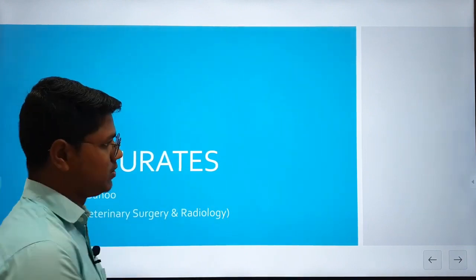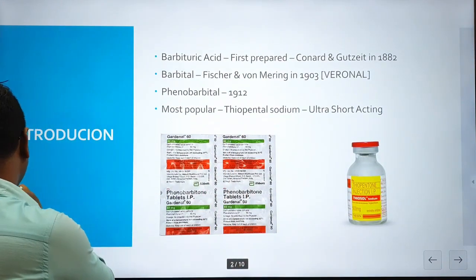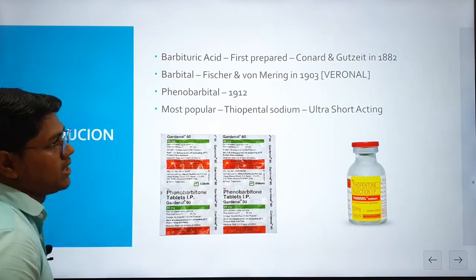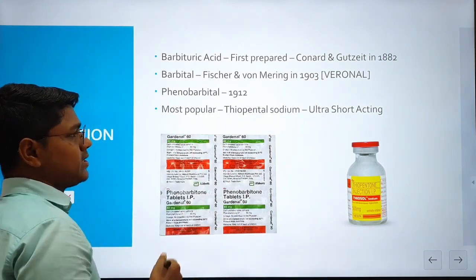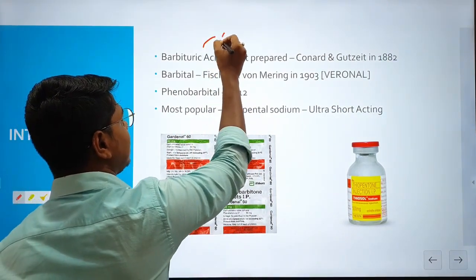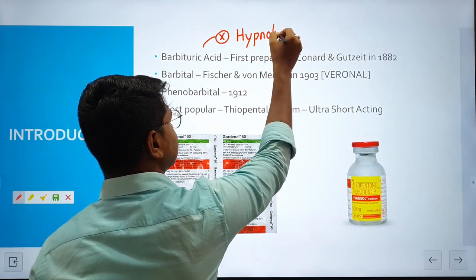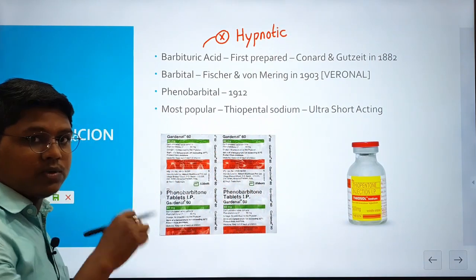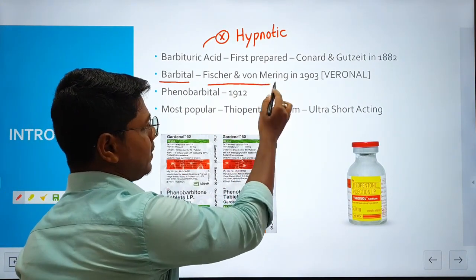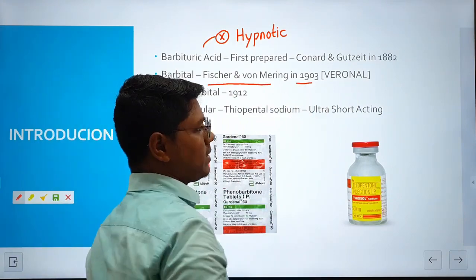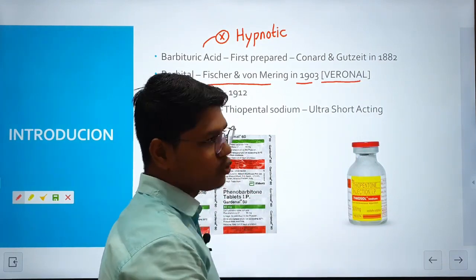First topic is barbiturates. Coming to the introduction part, the first barbituric acid was prepared by Conrad and Gottsched, or Gottsched, whatever you pronounce, in 1882. This barbituric acid does not have any hypnotic properties. The first barbiturate which has hypnotic properties is barbital, which was synthesized by Fischer and von Mering in 1903. They named it Veronal, a Latin word meaning true hypnotic.